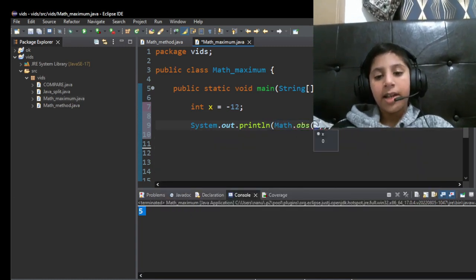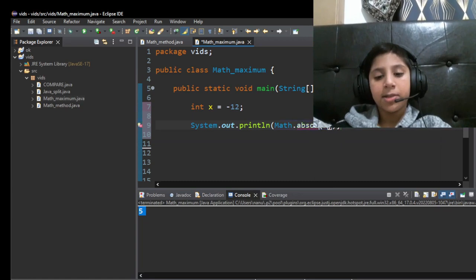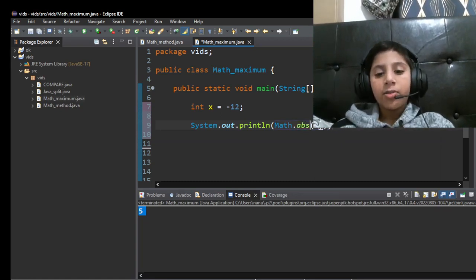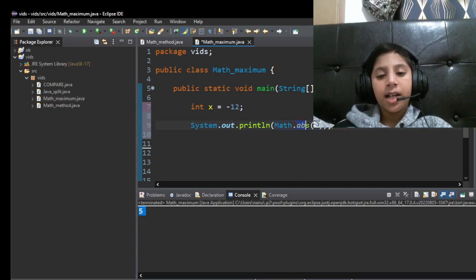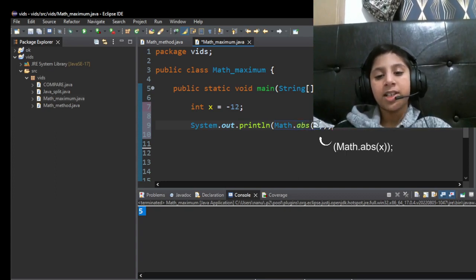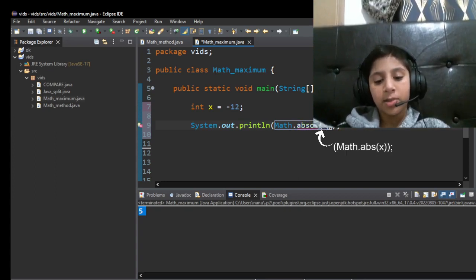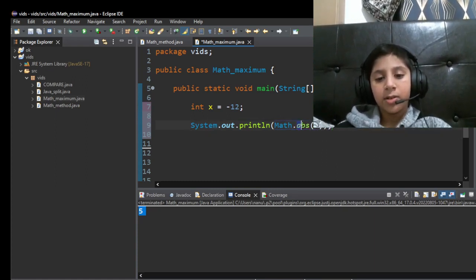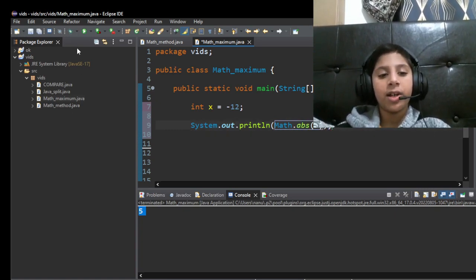math.absolute. Look, if you write math.absolute like this, it's gonna be wrong. You just have to write abs and then x, because Java won't understand absolute, since they abbreviated it to abs. So if you write absolute, it's gonna give you an error.